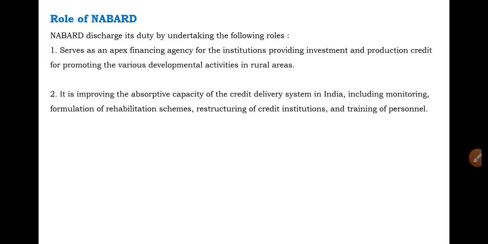NABARD is improving the absorptive capacity of that credit delivery system.